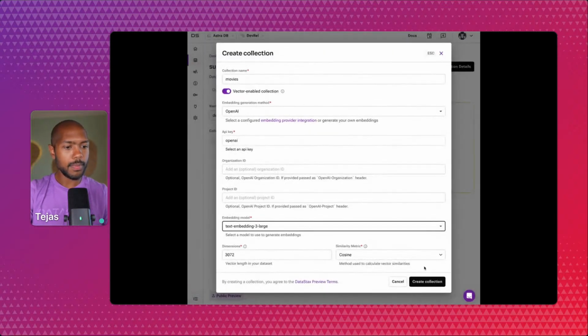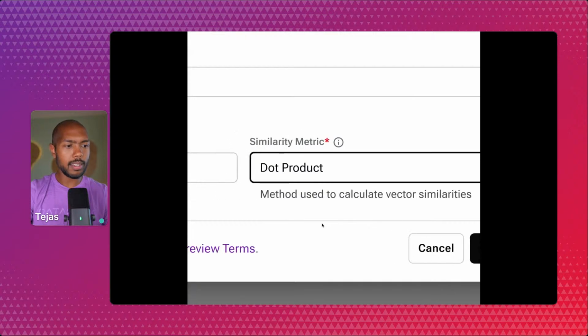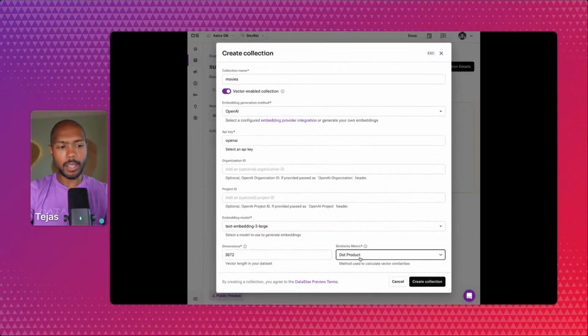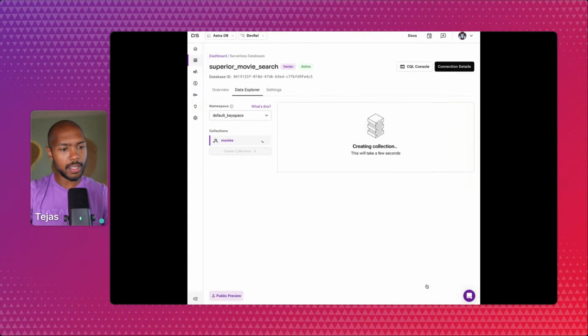This looks good to me. We'll use dot product similarity. These are small details that you'll have to dial in for your business case. For us, these are the ones I'm going with. I could go with cosine. They're just similarity metrics. And if you hover on the eye, you can understand what they're about. Typically, it's just a function that determines how close is close enough. So we'll create the collection.